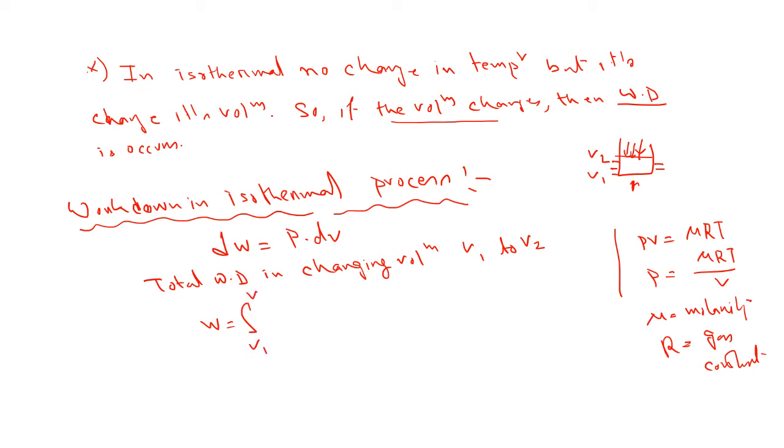W equals integral from V1 to V2 of P dV. Then next, mu RT integral from V1 to V2, and if I put the value of P in this equation, then we get dV by V, because P equals mu RT by V. Okay, so I think you understood this.